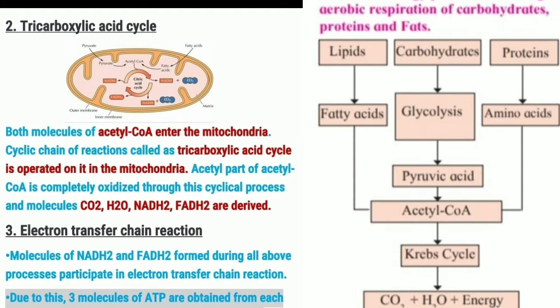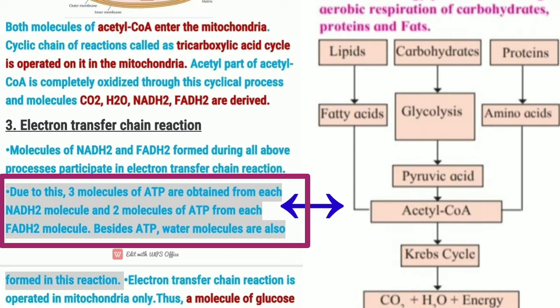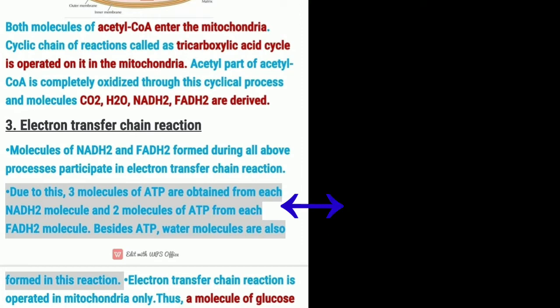The third point is the electron transport chain reaction, also known as the ETC reaction. Molecules of NADH2 and FADH2 formed during the process participate in the ETC reaction. Each NADH2 molecule has 3 ATP while each FADH2 molecule has 2 ATP. The ETC reaction operates in mitochondria only. It occurs only in the mitochondria.